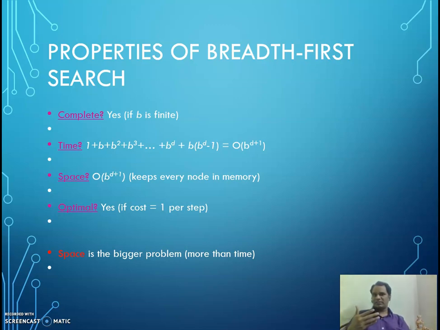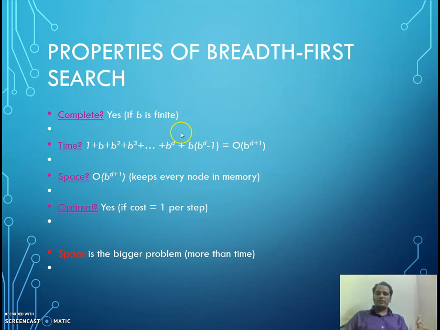In the case of breadth first search, it evaluates all the nodes which are available. So yes, it is complete. It depends on the number of children the node has. If b is finite, then it is complete. If b is infinite, that means the expansion keeps happening and happening, so the search will never end.